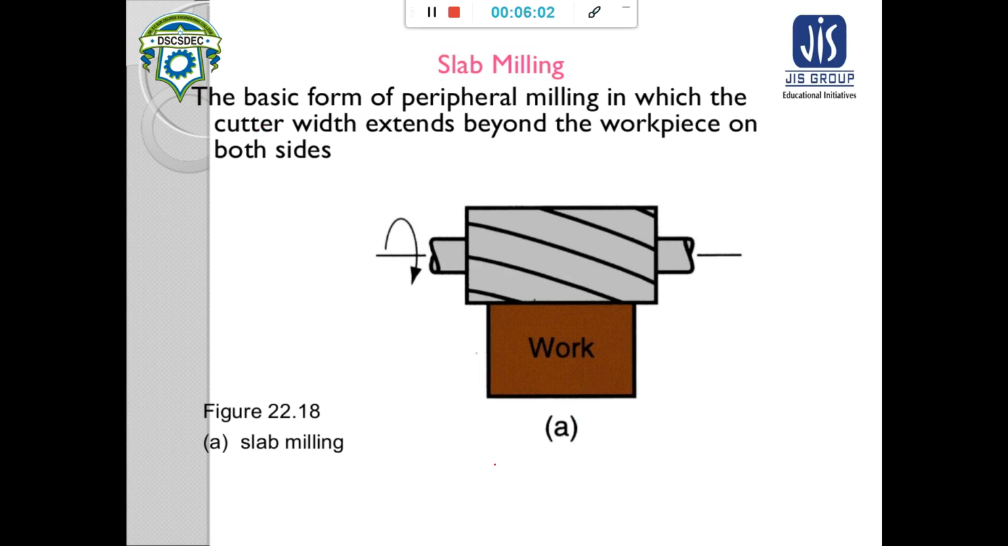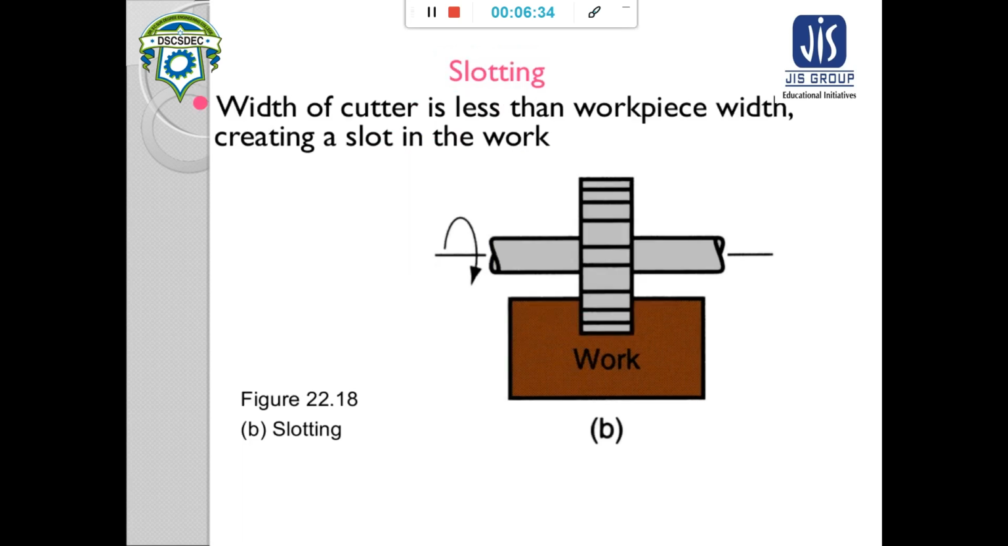Now we will see the different types of milling. First one is slab milling. Slab milling is the basic form of peripheral milling, in which the cutter width extends beyond the workpiece on both sides. So when the cutter width extends beyond the workpiece from both sides, it is called slab milling. Now slotting is also a type of peripheral milling.